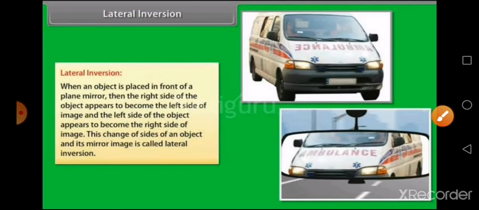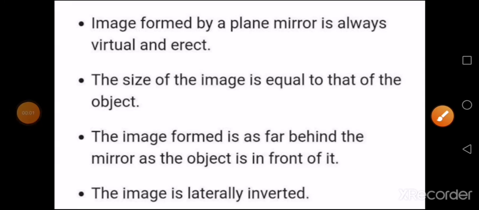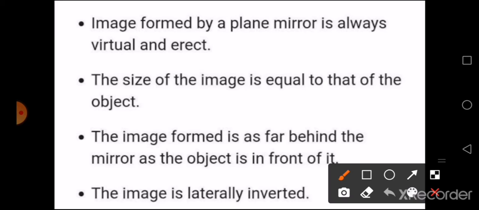Okay, so these are the points you are going to recollect together, and let us now form the characteristics of the image formed by a plane mirror. Let us come to the conclusion. Now here we are going to conclude all what we have seen. That is, what are the characteristics of the image formed by a plane mirror. Let us see one by one. Image formed by a plane mirror is always virtual and erect. That is going to be the first point.